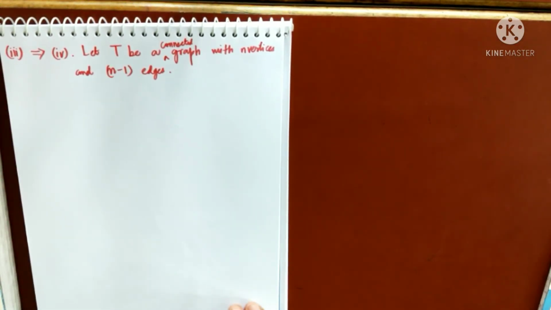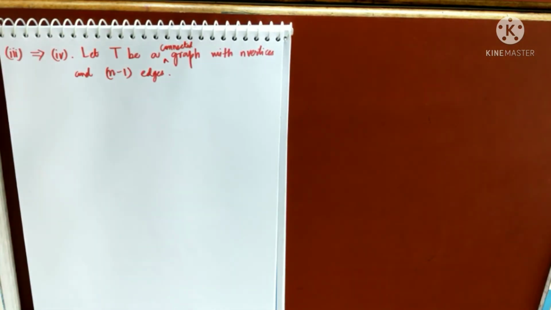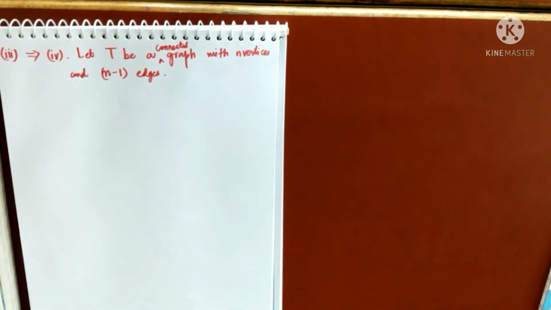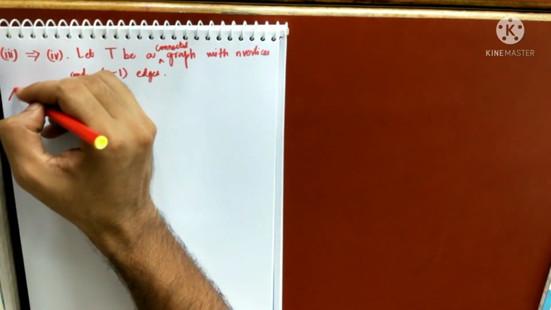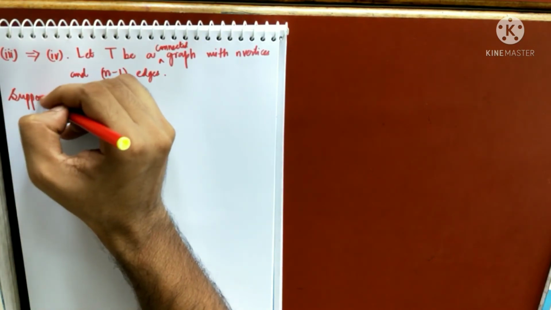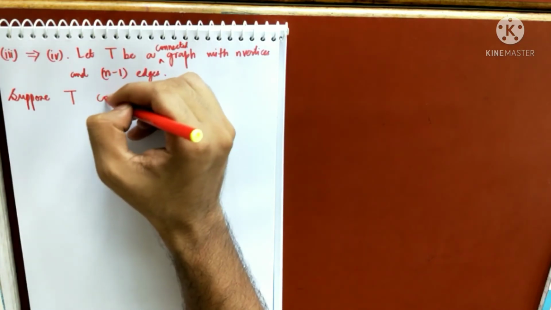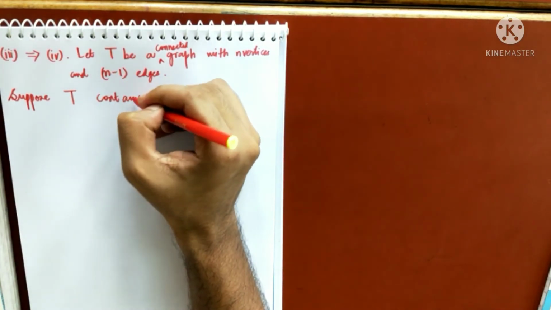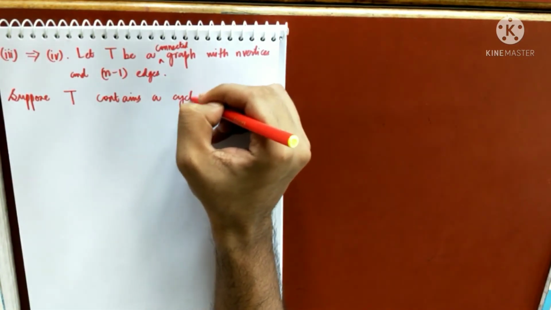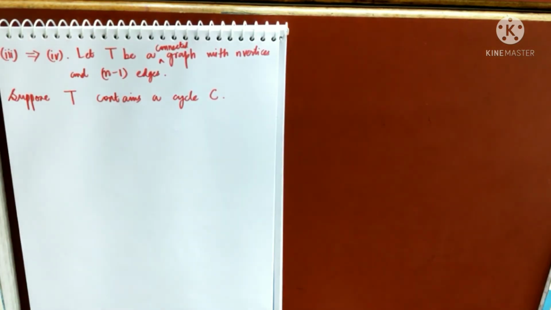So we'll do it this way. I'm trying to prove in a different way. My aim is to prove that there does not exist any cycle in T. So suppose T contains a cycle C. I'll prove that this leads to a contradiction.